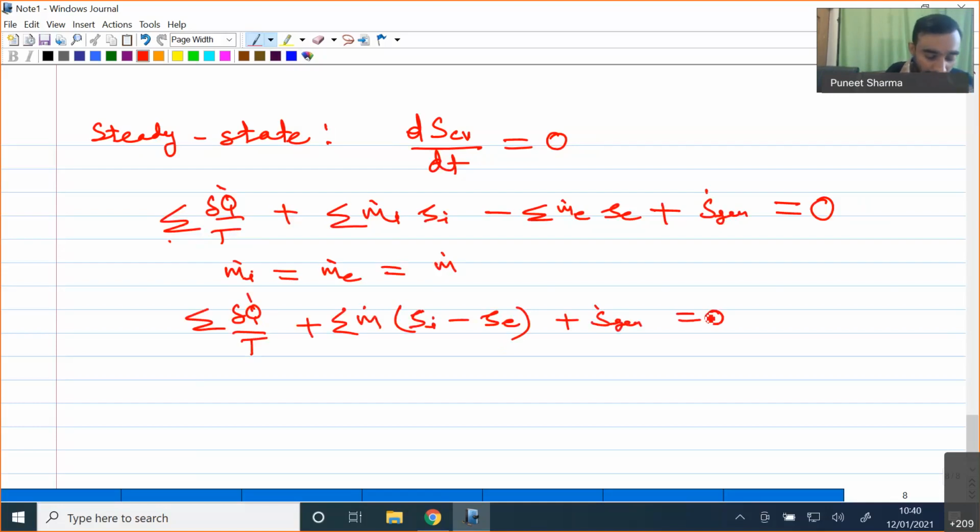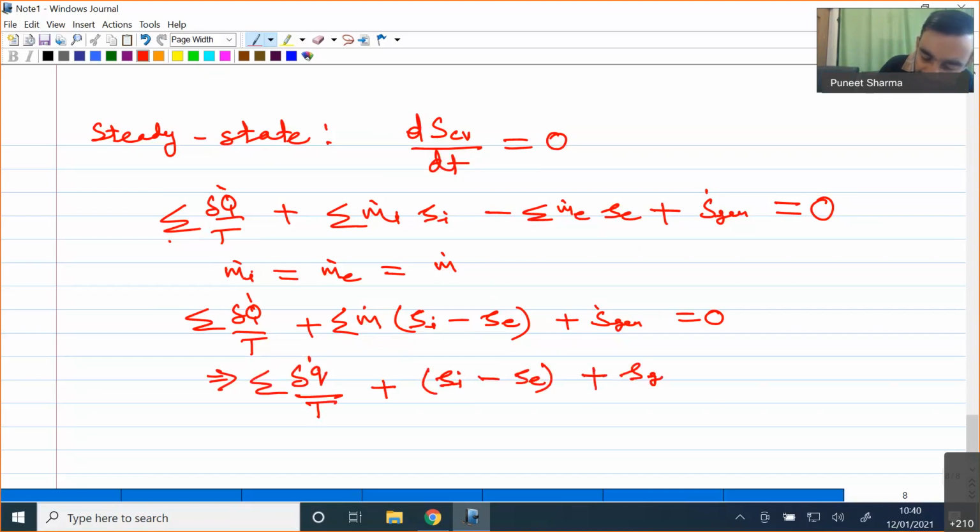Now I can divide throughout by m dot. I will get del small q, which is the rate of heat transfer per unit mass, divided by T, plus Si minus Se, the specific values of entropy, and we will also have entropy generation in specific form.